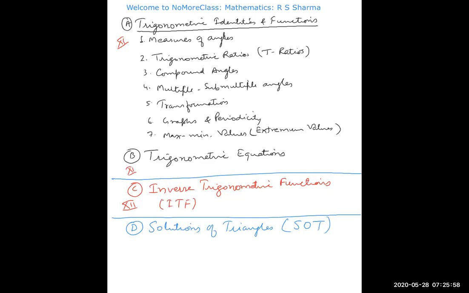So now let us start measures of angle. Is this clear? Any doubt in this? So write the heading, measures of angle.